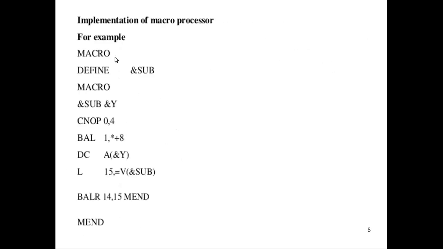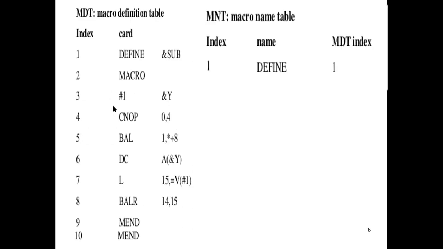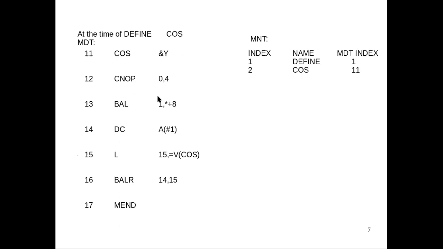The inner macro line is cos ampersand y. The real macro value we are passing in the place of ampersand sub is cos. So the first line will be cos ampersand y, and you can copy the same line into the macro definition table.